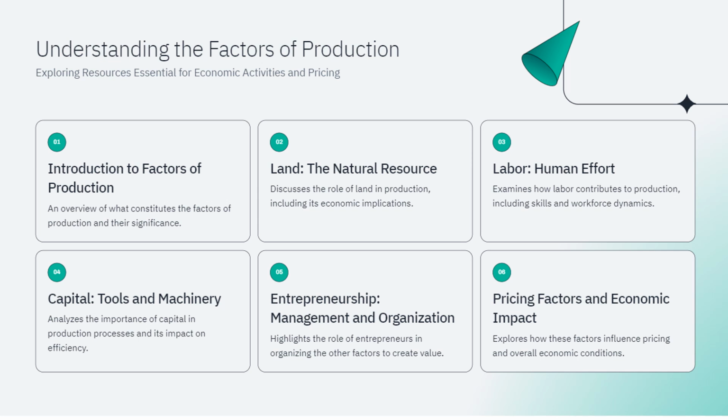2. Land, the natural resource. Land refers to all natural resources used in production, such as minerals, forests, and water. This section discusses the role of land in production, emphasizing its economic implications. For instance, fertile land can boost agricultural output, while mineral-rich land can support mining industries.